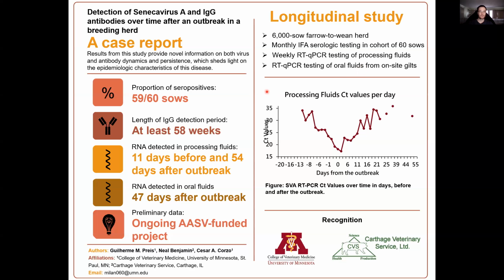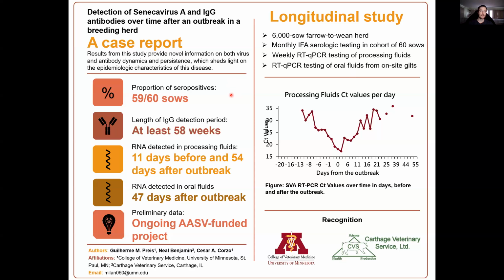Going to the results, out of the 60 sows that we followed over this period of over 1 year, 59 of them were positive, which is pretty interesting because it shows that this virus can spread a lot within a herd, and this can actually also be seen by the number of animals that show clinical signs during an outbreak.